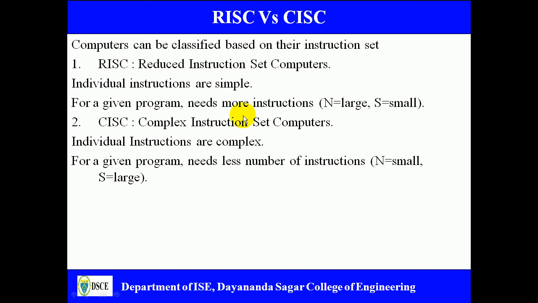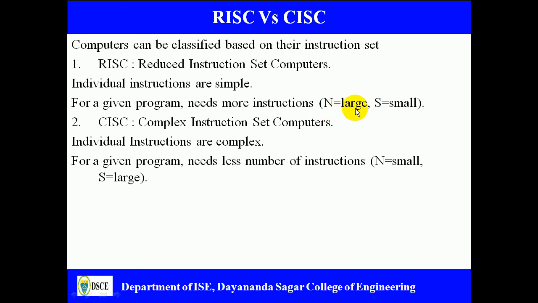And we can classify computers based on the instruction set. We can classify computers into two types based on instruction set. One is the RISC computer, which stands for reduced instruction set computer, and another type is the complex instruction set computer. In RISC computers, individual instructions are simple. For a given program, a RISC computer needs a larger number of instructions. In other words, N is very large for a RISC computer, and S becomes very small.